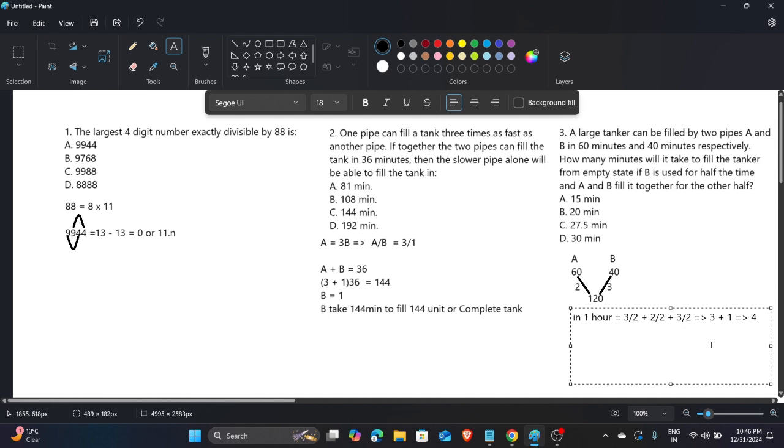Now for the other part, the total time taken by both pipes to fill the tank is equal to the total capacity of the tank divided by the rate. In 1 hour they are filling with the help of 4 units only, with the help of each other. So the answer is 30. Okay, so 30 minutes is the answer.